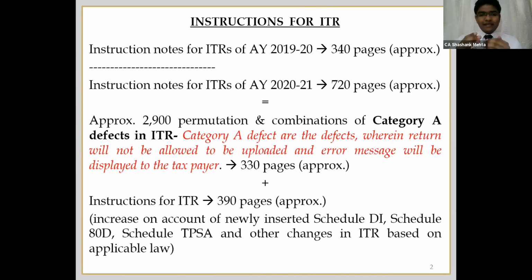Now what is the reason for this 50-page increase from last year? The main reason is the new schedules which they have inserted, namely Schedule DI, Schedule ATD, Schedule TPSA, and other relevant changes as per the applicable law for assessment year 2021. So just a brief introduction of why that instruction module was so voluminous. This is the main reason. Nothing to worry about. There is no legal or particular technical aspect discussed in those category A defects. Fine, so that was the first thing.